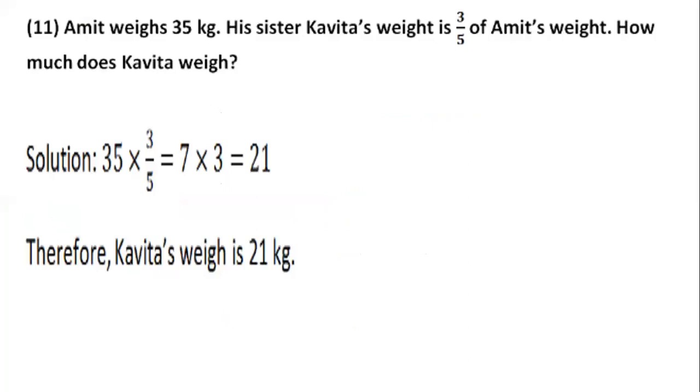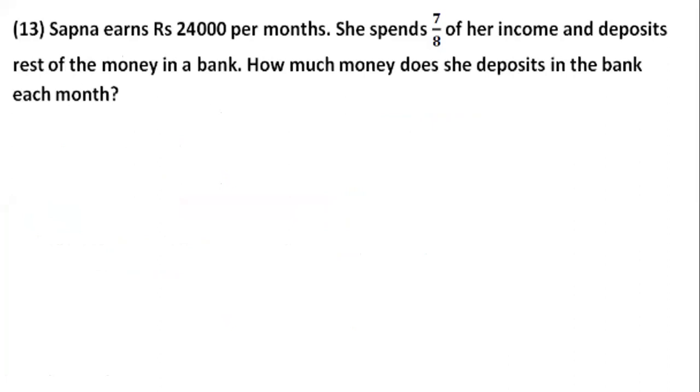See, we will write properly. The weight of Amit is 35 kgs. Weight of Kavita is 3 by 5 of Amit's weight. Of means multiply. 35 multiplied by 3 by 5. In 5 times table, 35 goes 7 times. 7 multiplied by 3 gives us 21. So weight of Kavita is 21 kgs. Now this might take you a bit longer time. Keep writing, I'm telling you. And don't write the entire sentence, just write the numbers, that would be sufficient for you.